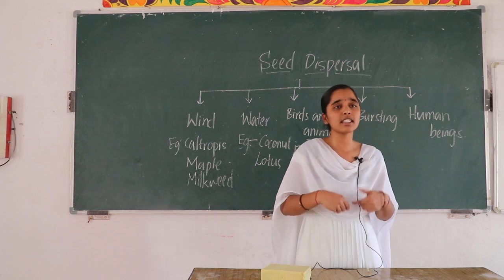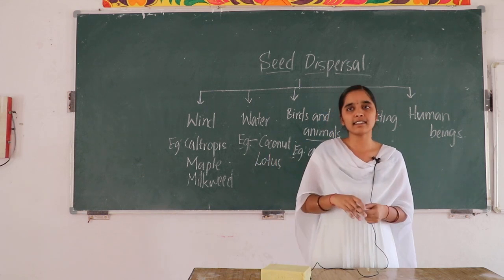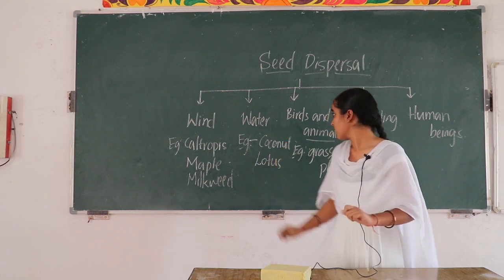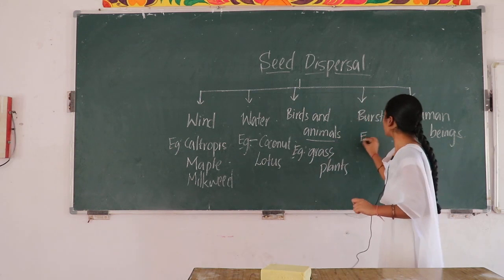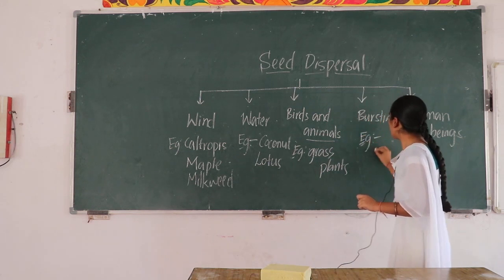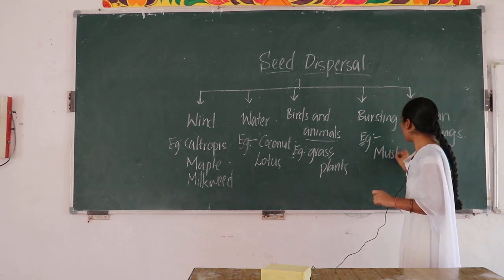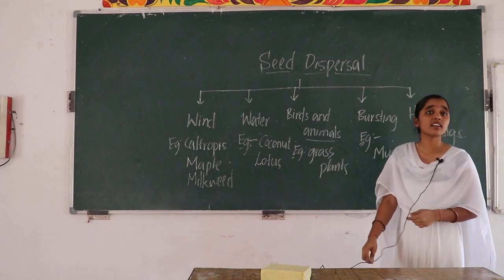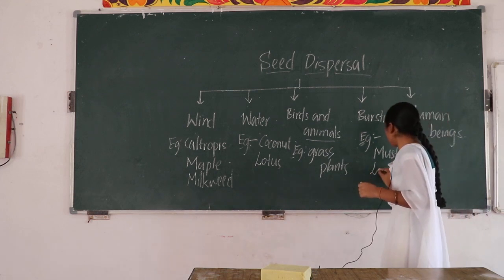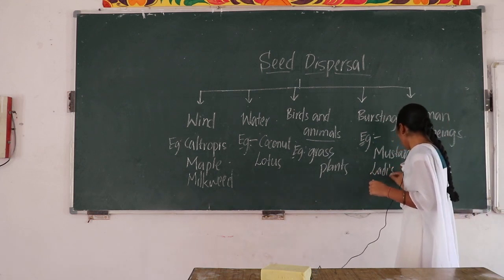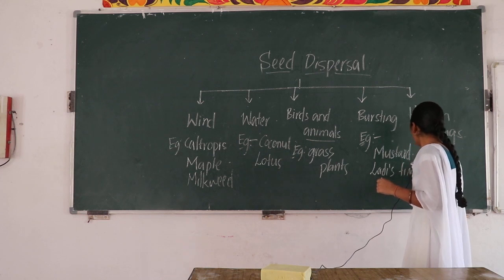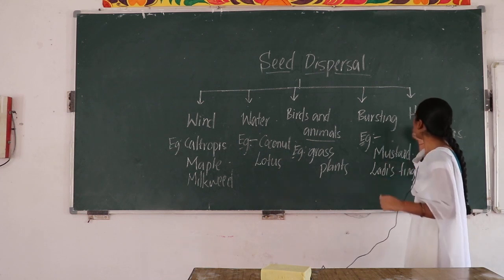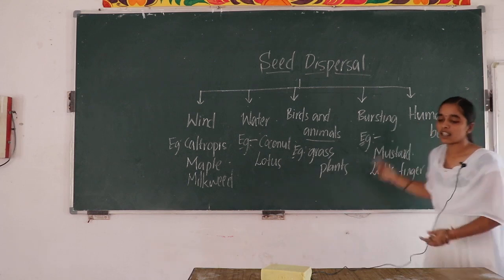What happened then? The seeds are dispersed to many places and they germinate. For example, will you say the examples for it? Like mustard. Yes, lady's finger, good. And some others. Okay, and next is by human beings.